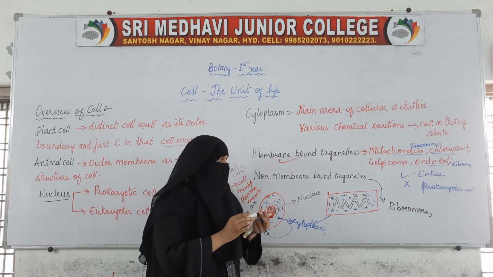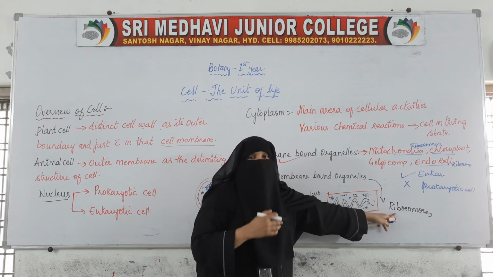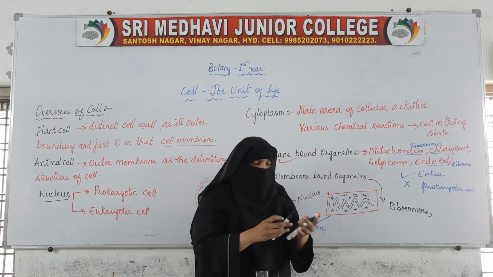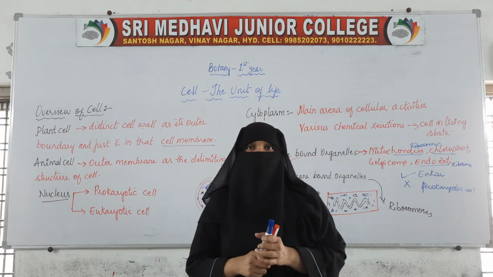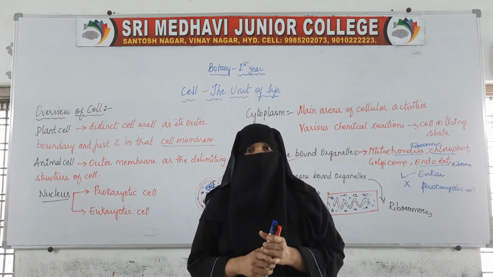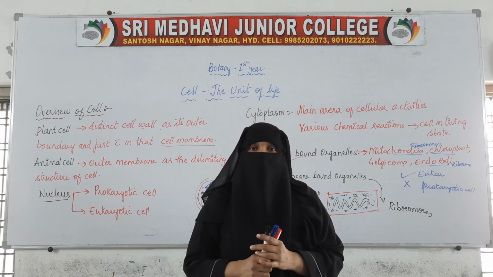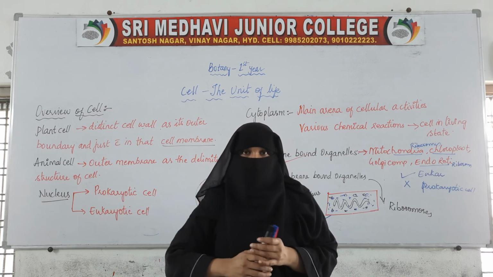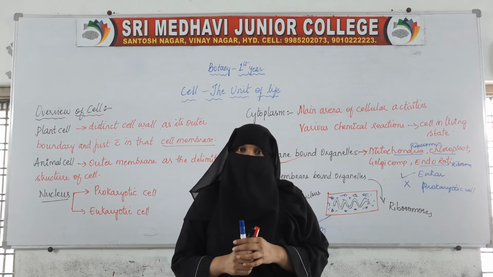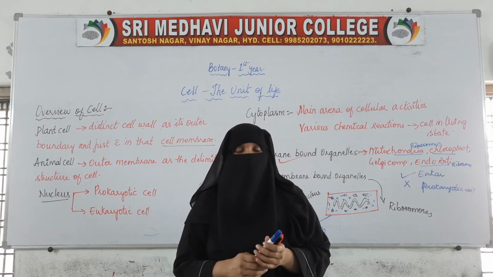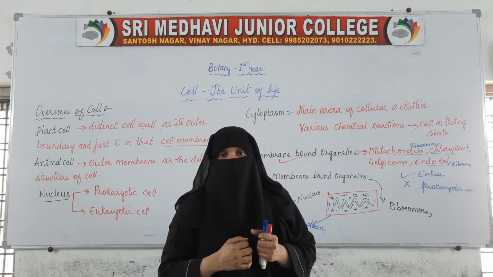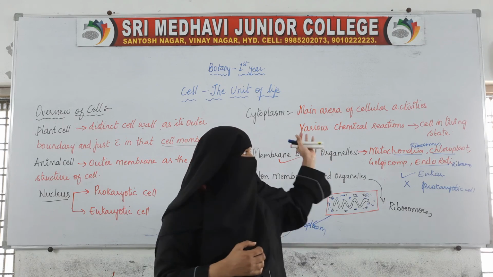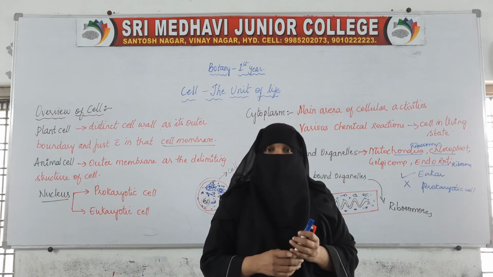Apart from ribosomes, the centriole is also a non-membrane bound organelle which we see only in the animal cell, and it helps during cell division. So this was the general overview of the cell.